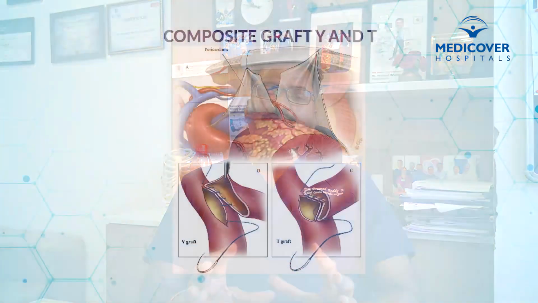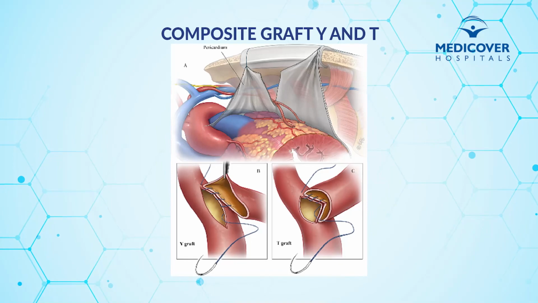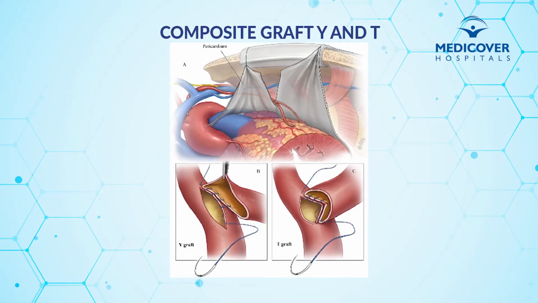Sometimes we can use a free arterial pedicle graft and anastomose it to the aorta to give extra blood flow. It all depends upon what arteries we are grafting, the caliber of the artery, and the distal runoff of the artery. If the distal runoff is not good, it's better to do the anastomosis on the aorta so that it gets more blood supply. And if the distal runoff is good, then we can do a T graft or Y graft.